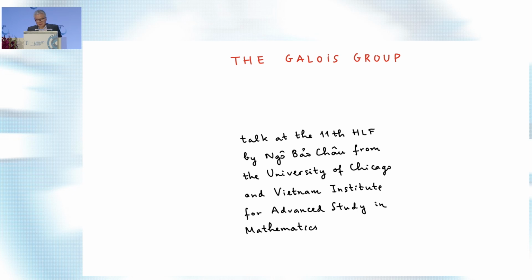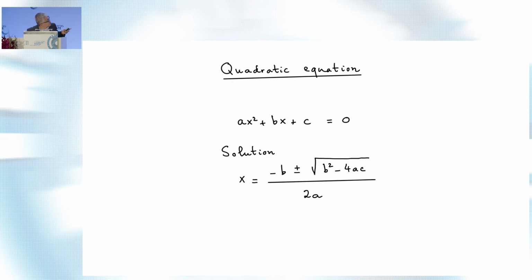followed from attempts to solve polynomial equations of low degree, which arose as early as mathematics existed. And the Galois group itself continues to be the central object of study of contemporary number theory. So let me show this.